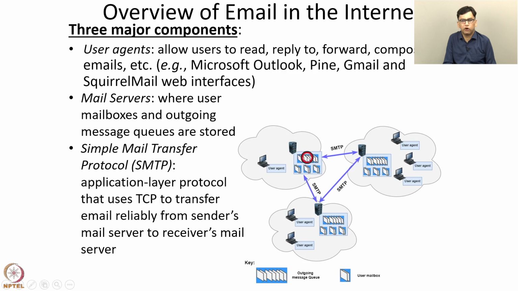Then the client SMTP process at this mail server opens a TCP connection with the server SMTP process at this mail server, and then the email is transferred from the outgoing message queue to the mailbox of the recipient, and then the recipient can read the email subsequently. So this is the third component of email, SMTP. In summary, there are three major components in the email infrastructure: user agents, mail servers, and SMTP.